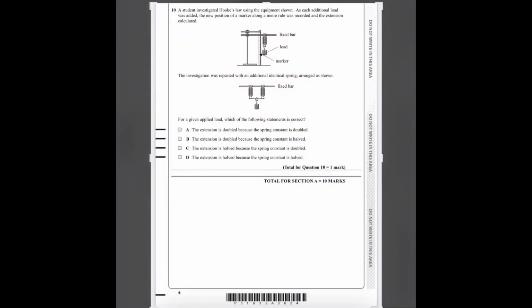Number 10. A student investigated Hooke's law using the equipment shown. As each additional load was added, the new position of a marker along a meter rule was recorded and the extension calculated. So this is the fixed bar, this is the load, and the marker is placed on the meter rule. The investigation was repeated with an additional identical spring arranged as shown. So this is an identical spring, both springs are there. For a given applied load, which of the following statements is correct?